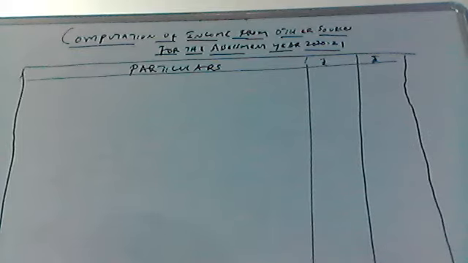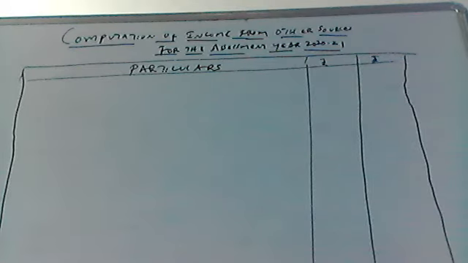Now we have two types of problems. One, we have to compute income or interest from securities, and second, we have to compute income from other sources. So income from interest on securities is a part of income from other sources. Now in this problem, there is no such security given in the problem. So we have to find out income from other sources.